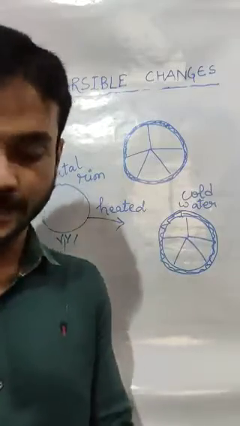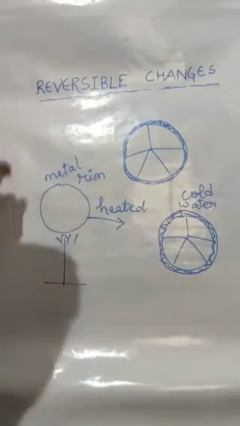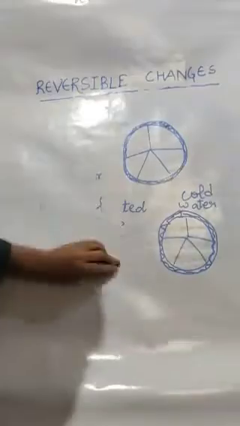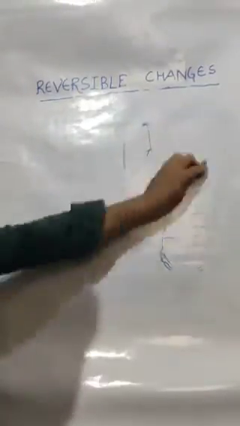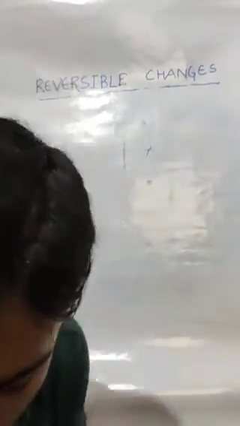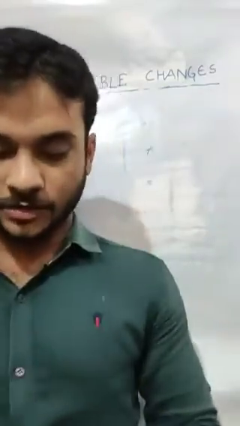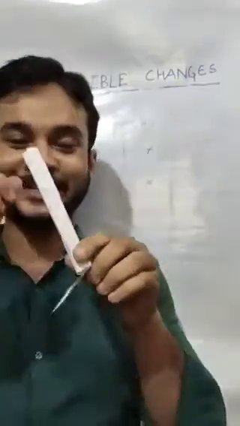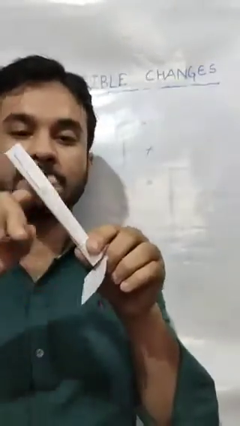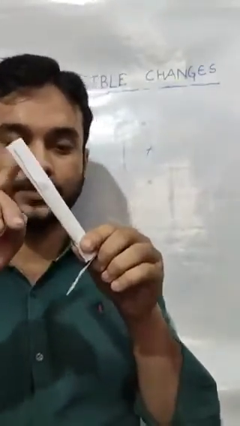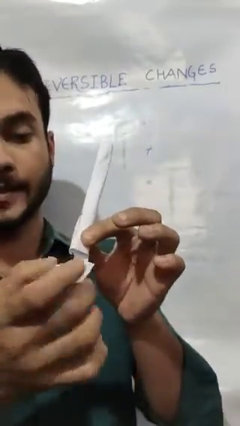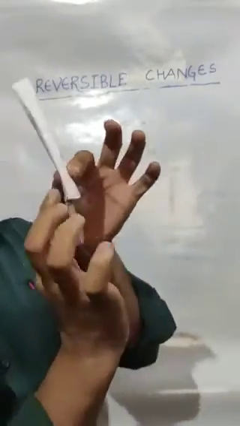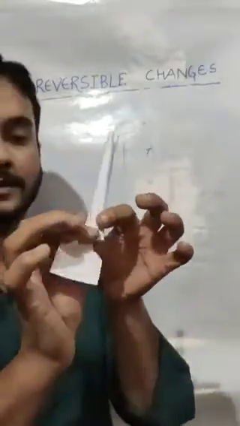There is one more application. You have seen a spade, so I have made a spade. So let us suppose this is the wooden handle of the spade, and this is the iron spade, and this is the iron ring of the spade.